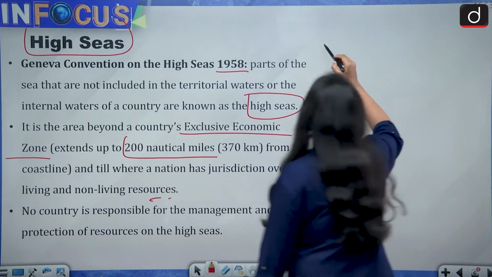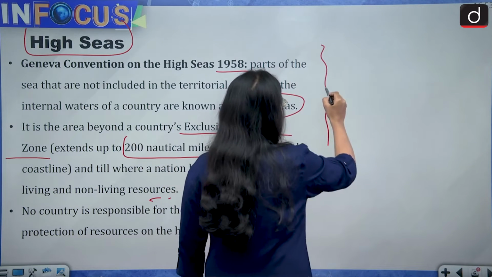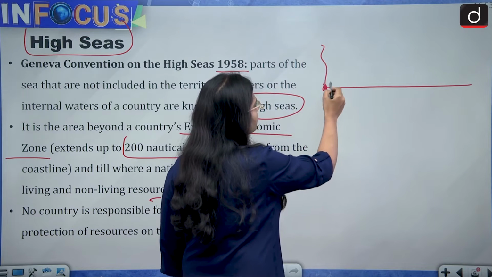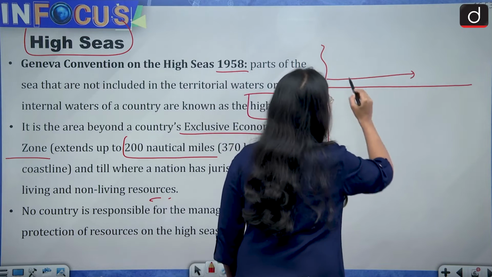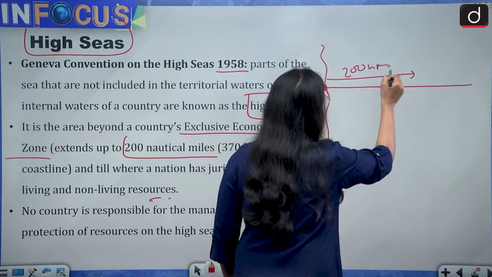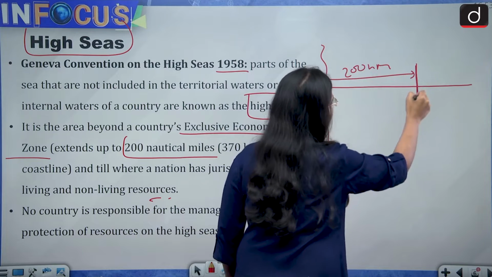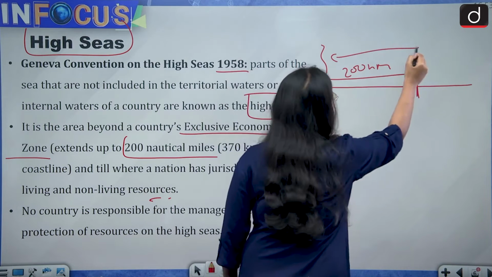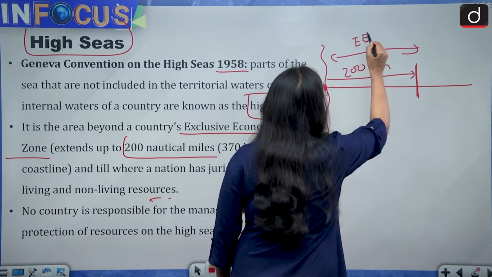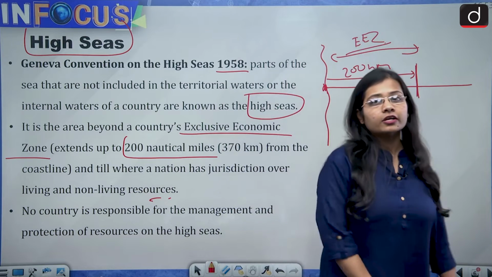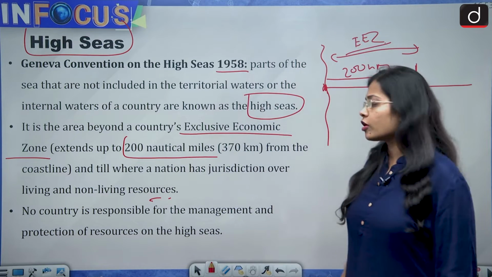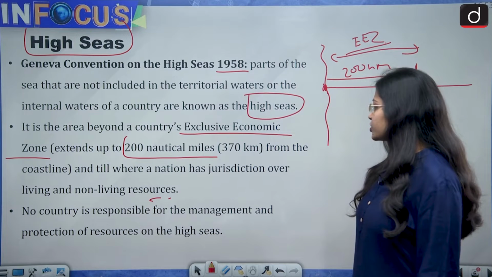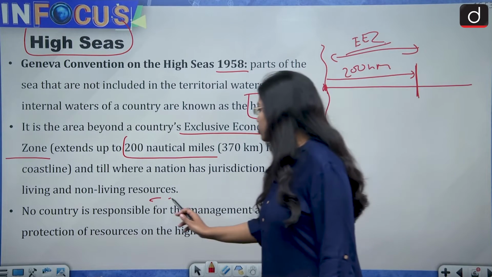So for example, imagine this is a country and this is the sea. So this is the coastline of the country. From here till 200 nautical miles, like for example, this is the area. So this is the distance of 200 nautical miles. This will be called the exclusive economic zone of a country, or you can say the exclusive economic zone of India, up to where a nation has jurisdiction over living and non-living resources.